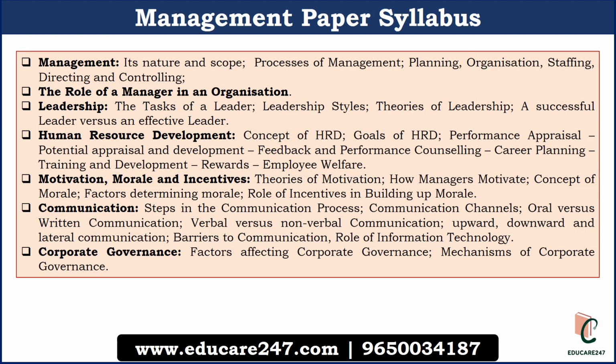Let us see the syllabus for the management paper. In the management paper, you have to read the 6 topics we have just discussed. The first topic is general management. In general management, you have to read the nature and scope of management, and the process of management, that is planning, organizing, staffing, directing, controlling. These things you have to go into in detail. Here lots of matrices will be there that you have to see and read about. You have to understand how management works, what is the meaning of planning, what is the meaning of staffing, how controlling can be done in an organization. Those things you need to understand.